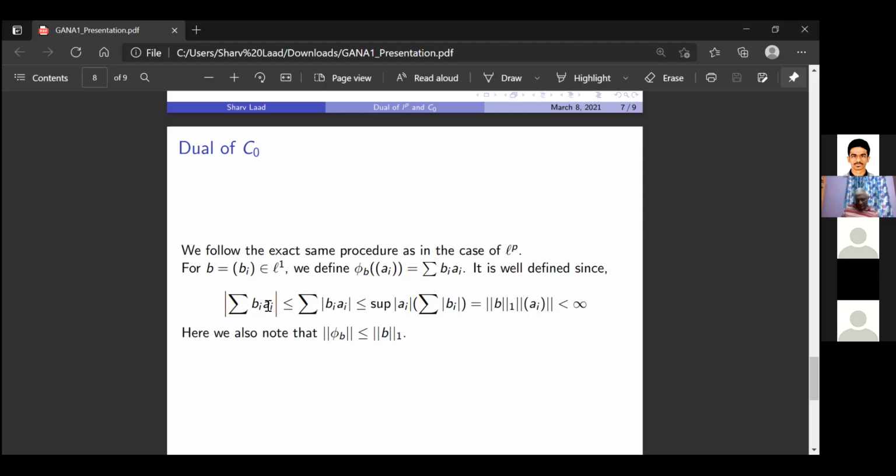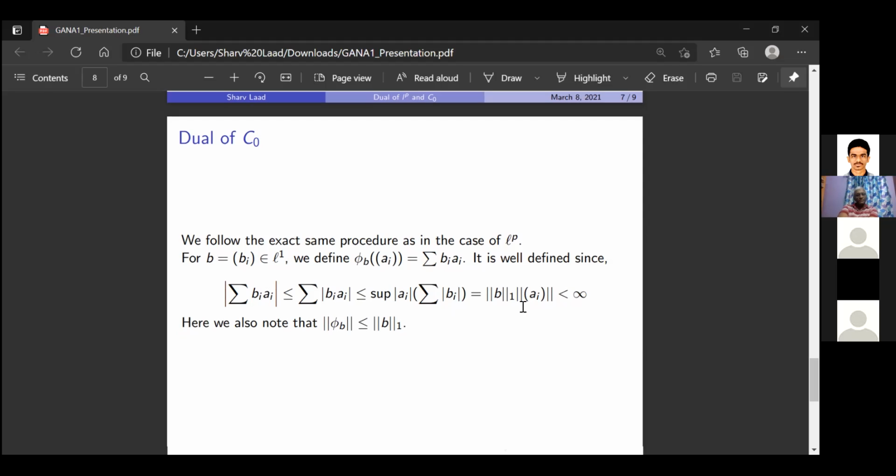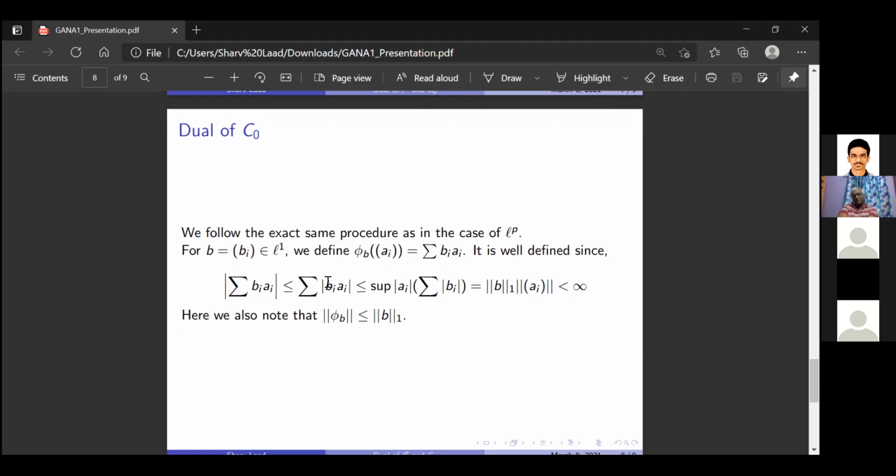And by triangle inequality, we get that mod summation b_i a_i is less than or equal to the L1 norm of b times the norm of a. So this is a well-defined linear functional on c0. And from here, by setting norm of a equal to 1 and taking the supremum on the left hand side, we see that the norm of phi_b is less than or equal to the L1 norm of b.